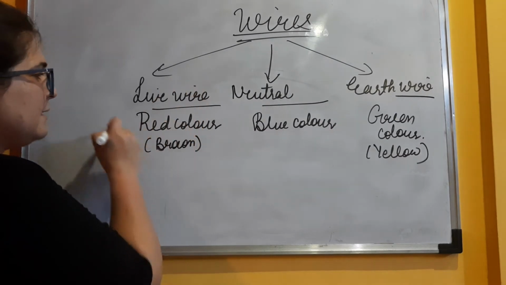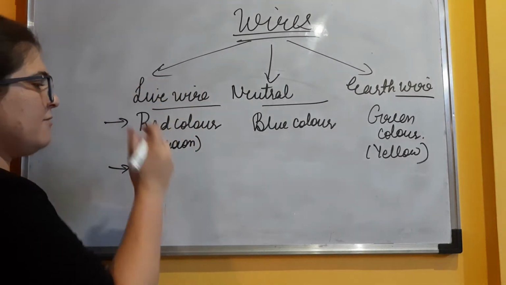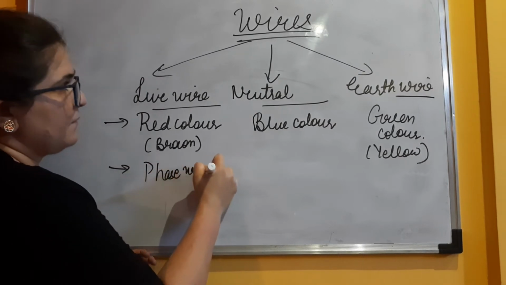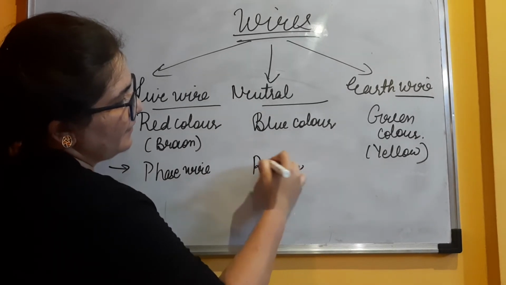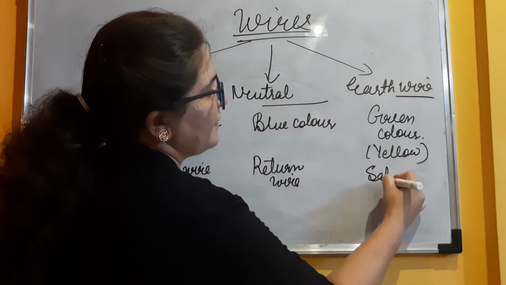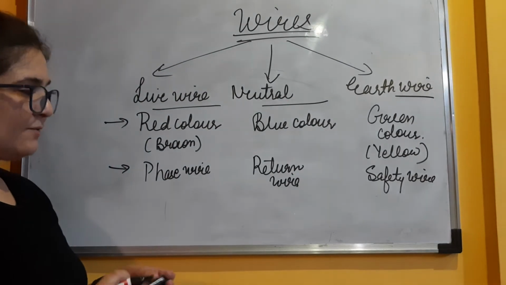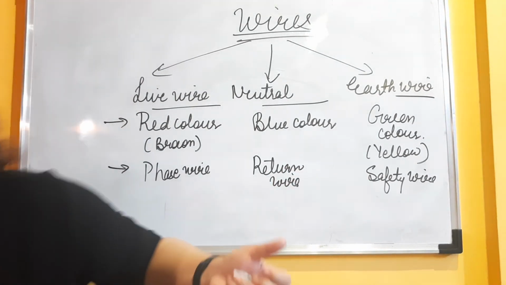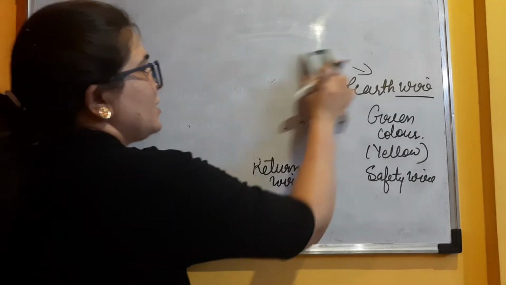Now another difference that you all should know, we are covering only basics now. Live wire is also known as phase wire. Neutral wire is also known as return wire, and earth wire is a safety wire. Now the question comes, why have we given these names as phase wire, return wire and safety wire? Again we will go back to the basic structure of the 3-phase system.